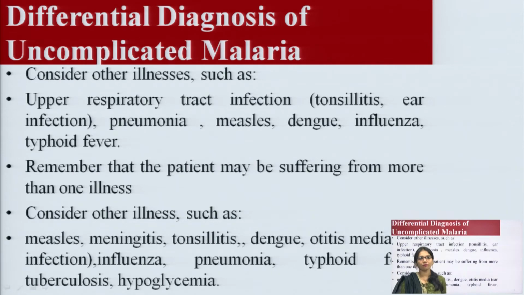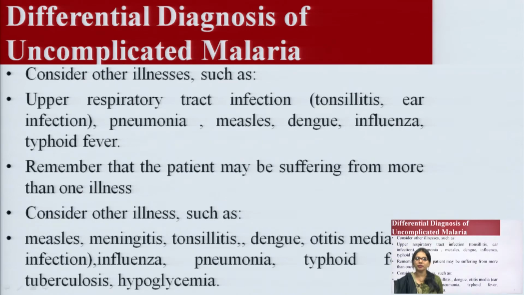Differential diagnosis of uncomplicated malaria: consider other illnesses such as upper respiratory tract infections, tonsillitis, ear infection, pneumonia, measles, dengue, influenza and typhoid fever. These are the upper respiratory tract signs and symptoms seen in patients.